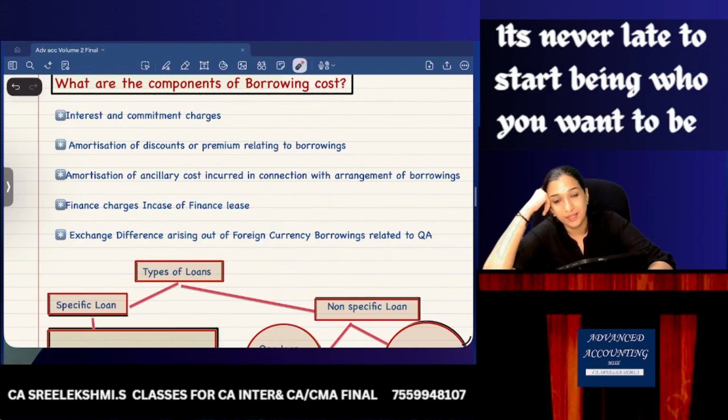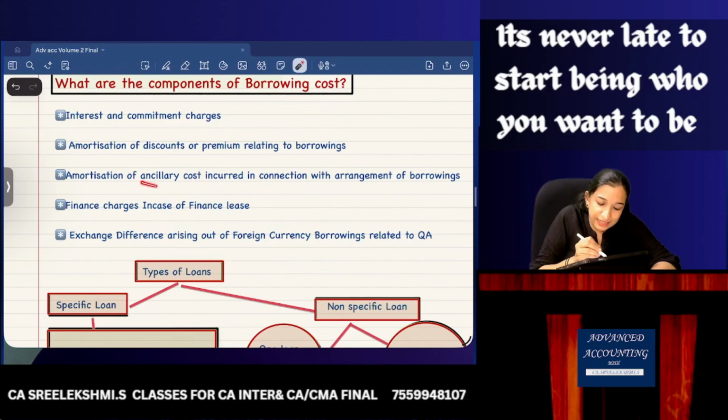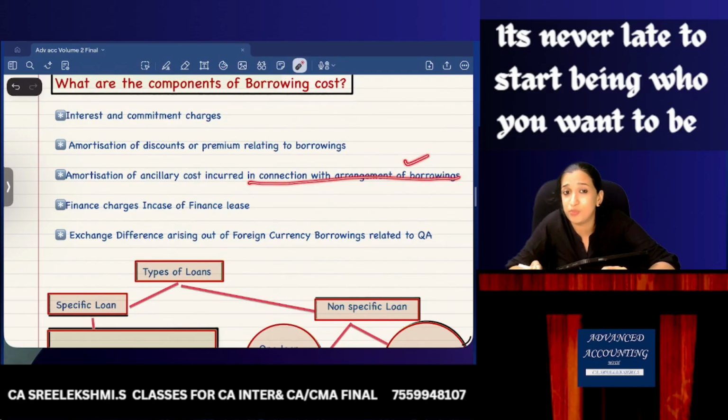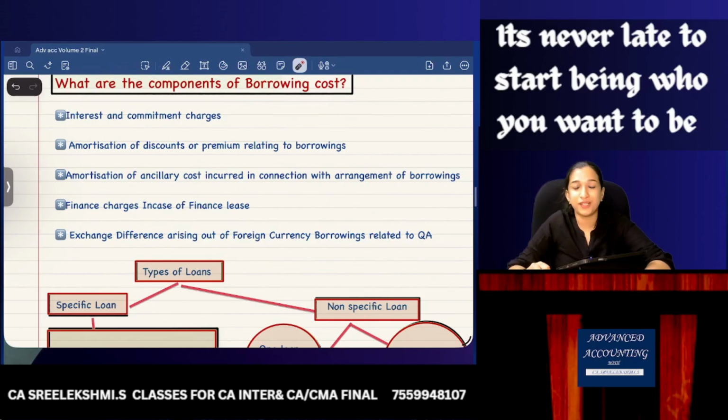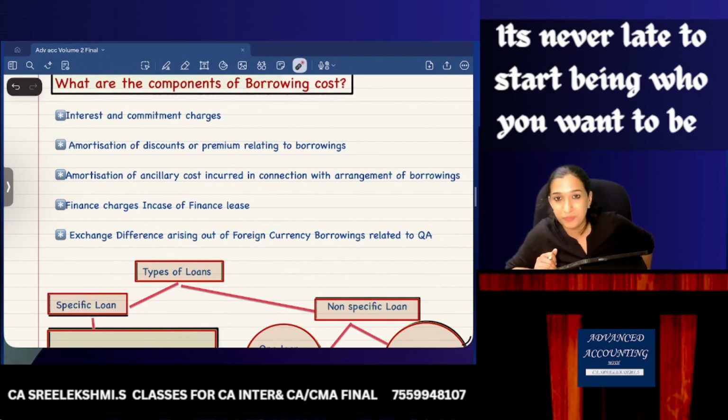That is an ancillary cost, but is it incurred in connection with the arrangement of borrowings? No, it is incurred in connection with the repayment of borrowing. That cannot be considered a borrowing cost. It cannot be capitalized also. Therefore, it will be charged to the statement of P&L.